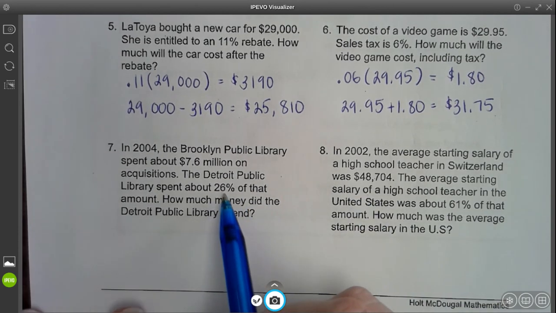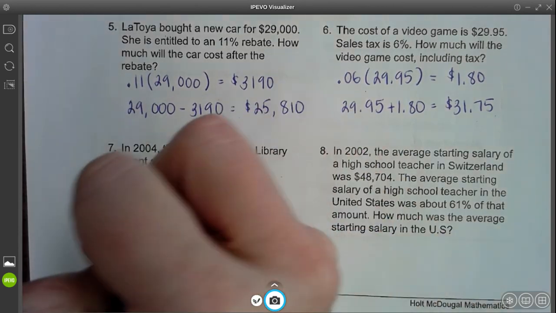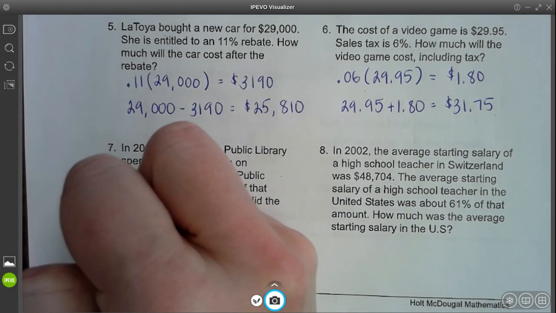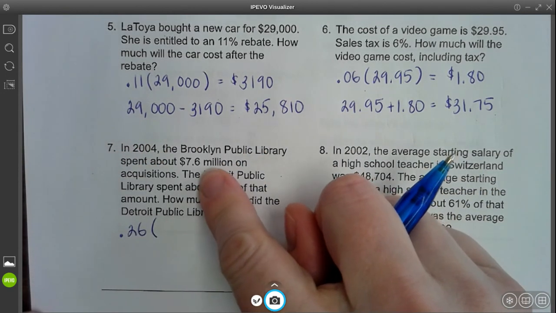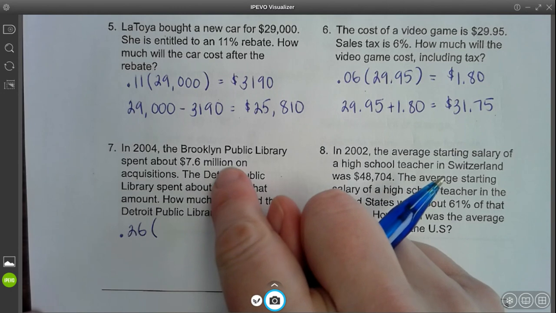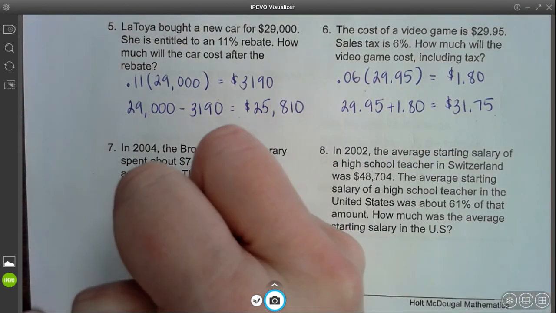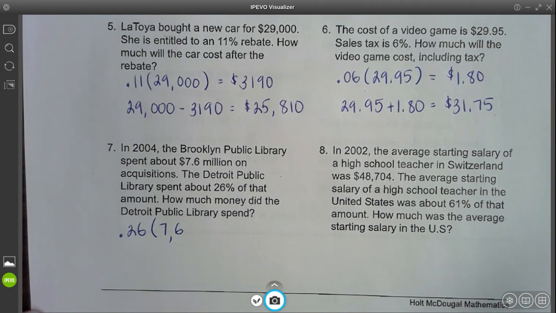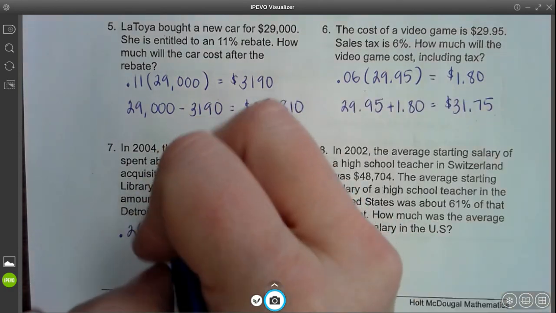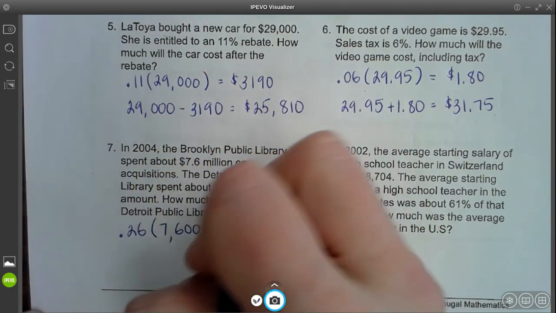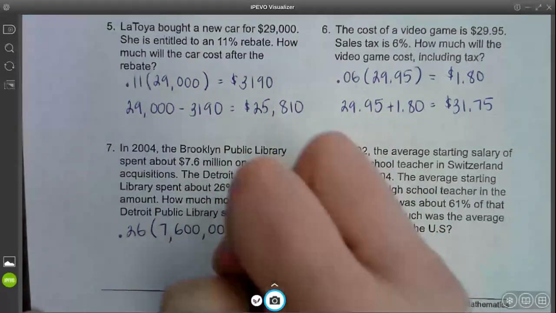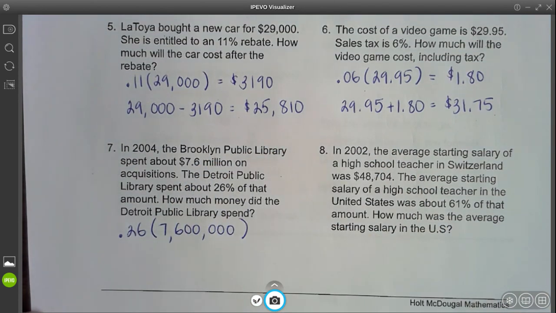So 26% needs to be changed to a decimal, and that's going to be 0.26. Now 7.6 million means it's 7 million plus whatever. So it's going to be 7 million, and then the 6 comes next, and we need to fill in with zeros until we get to the end. So 7,600,000 is the equivalent of 7.6 million.